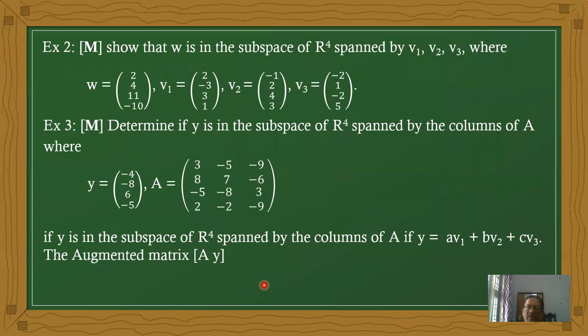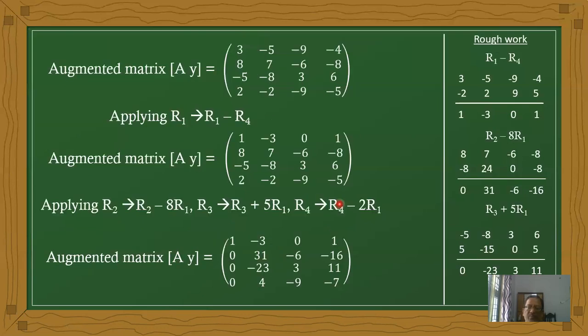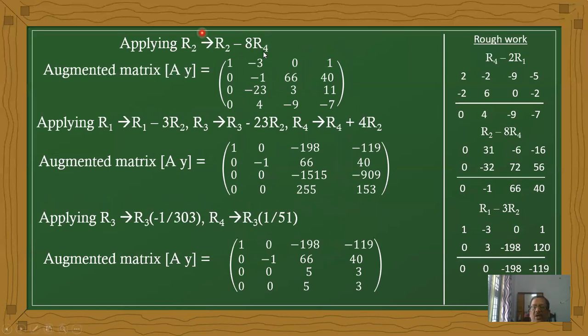Now therefore we apply R2 minus 8 R4. R2 values are 0, 31, minus 6, minus 16, and 8 times R4 is minus 32, 72, 56.